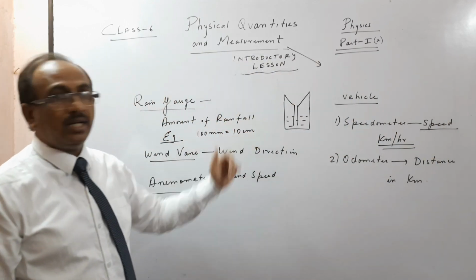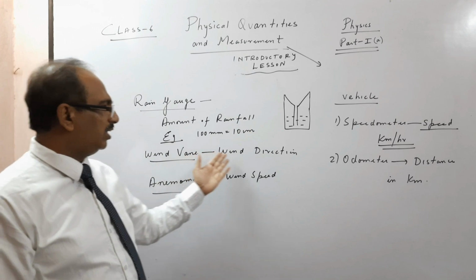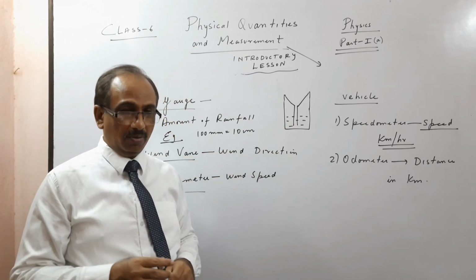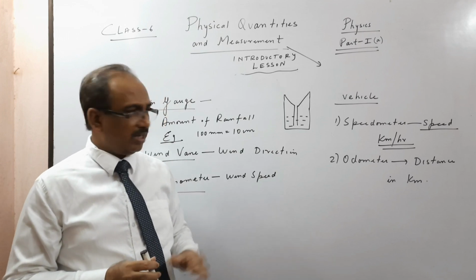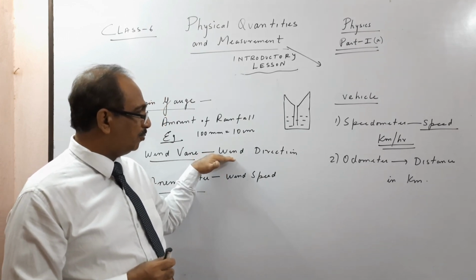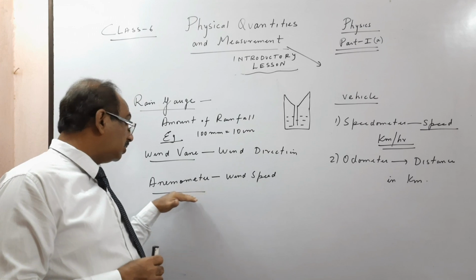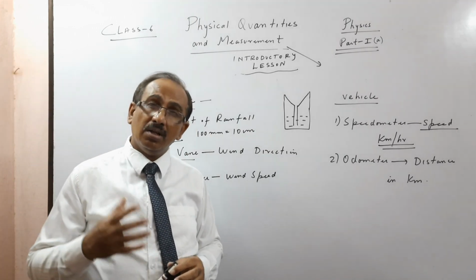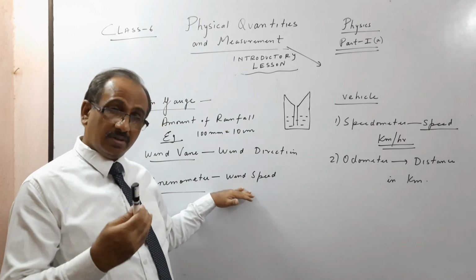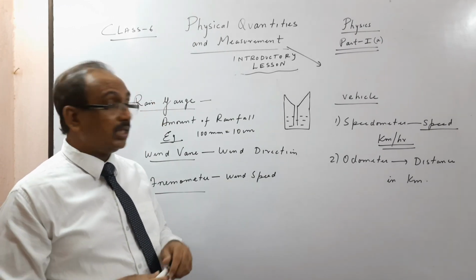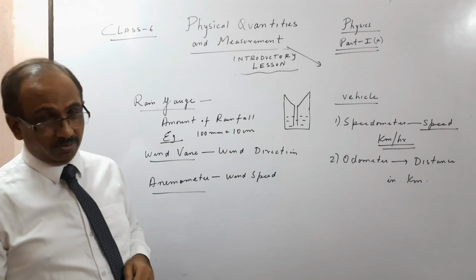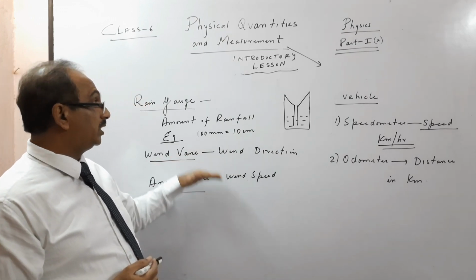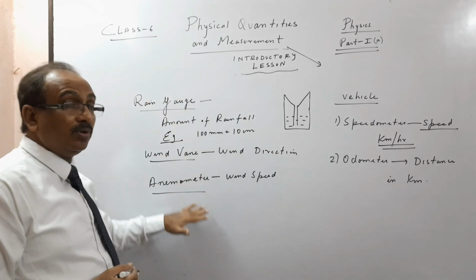We are measuring rainfall. There's another instrument called a wind vane, you will see. It gives you the direction of the wind. If you have gone to an aerodrome and see a plane flying, before that you will see a wind vane at the airport. There's another instrument called an anemometer. These are all in geography. It tells you the wind speed, the velocity of the wind, especially in a cyclone, whether it is right for the flight to take off or land or not. So this gives direction, this gives you wind speed, and this gives you the amount of rainfall. This is what you will do in geography.